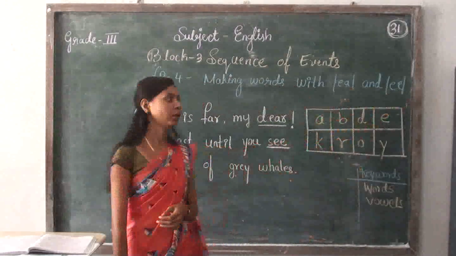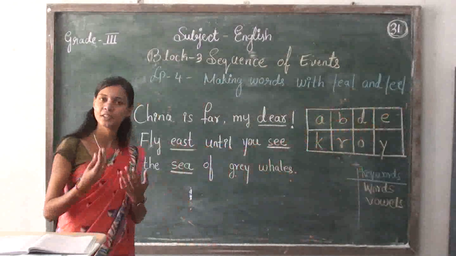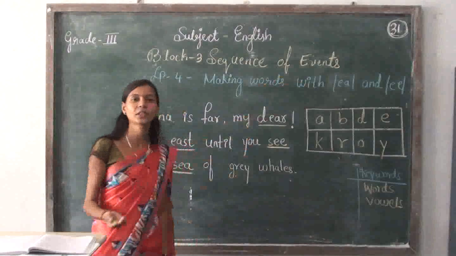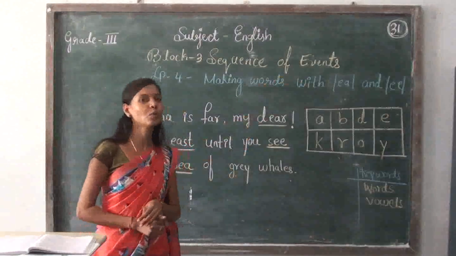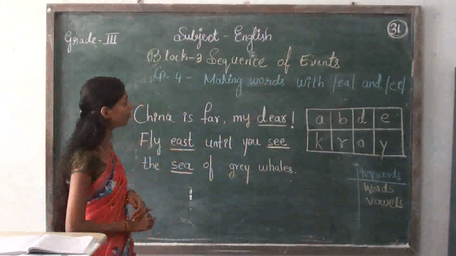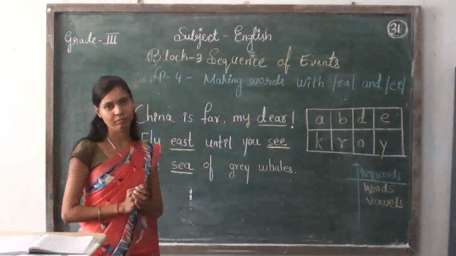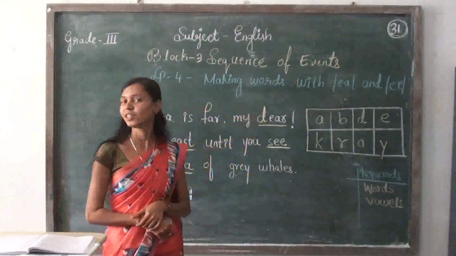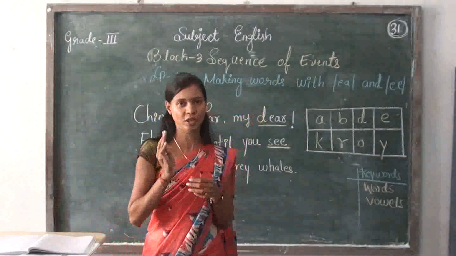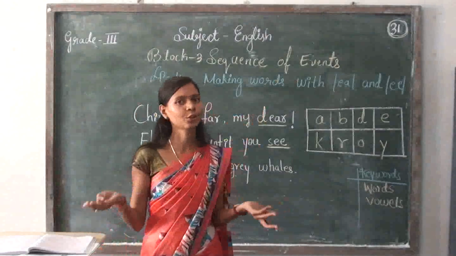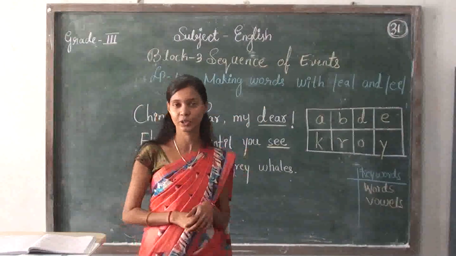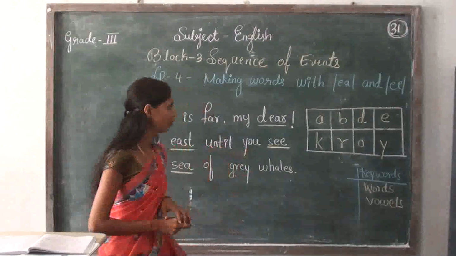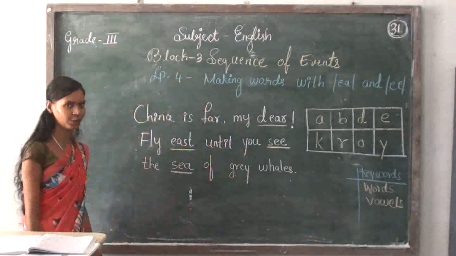Right, students? Okay. So, in the previous class I have already told about the meaning of sequencing and the meaning of events. Now, once again I am going to repeat it. Sequencing means what, children? Sequence means order. Events means it is nothing but the main important things that happen in the story. Events are nothing but the main important things. Right? So students, now let us go for our today's class.